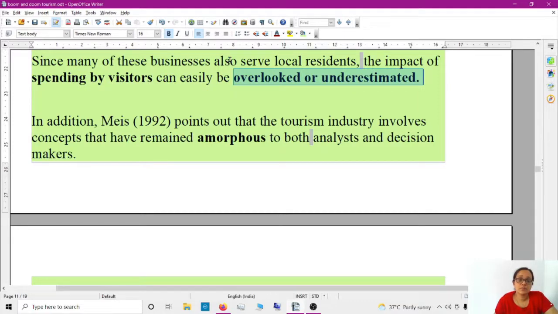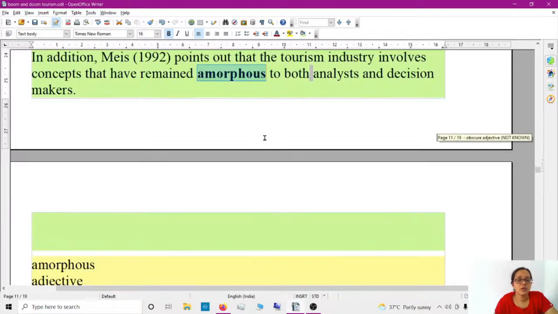Since many of these businesses also serve local residents. Okay, so it's beneficial even for the local residents. It can be easily overlooked or underestimated. In addition, X points out that the tourism industry involves concepts that remain amorphous to both analysts and decision makers. What is the meaning of amorphous?